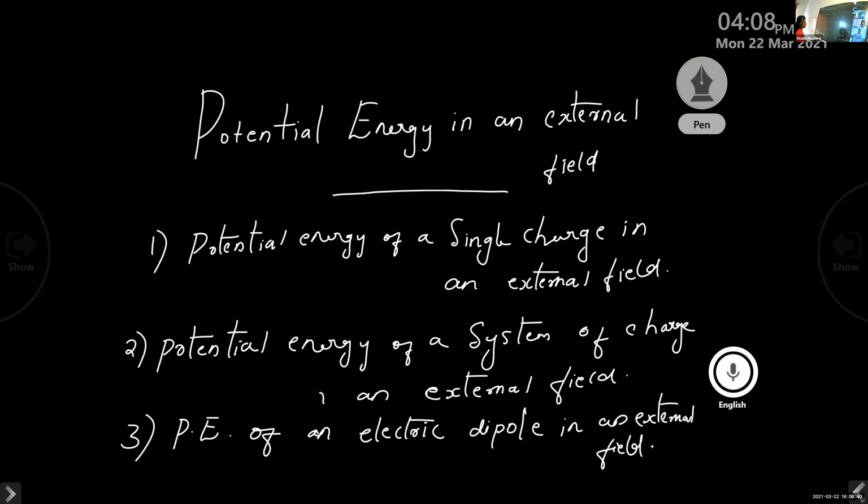So the next topic is potential energy in an external field. Under this topic, we need to discuss the three cases: the potential energy of a single charge in an external field, potential energy of a system of charges in an external field, and potential energy of an electric dipole in an external electric field. Okay, so we can discuss it one by one.